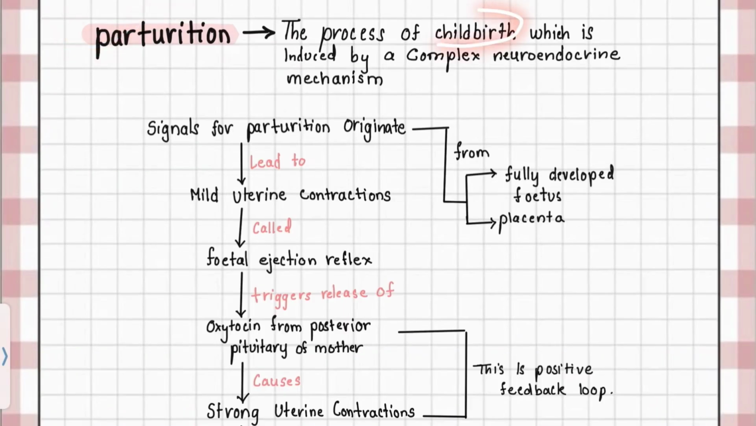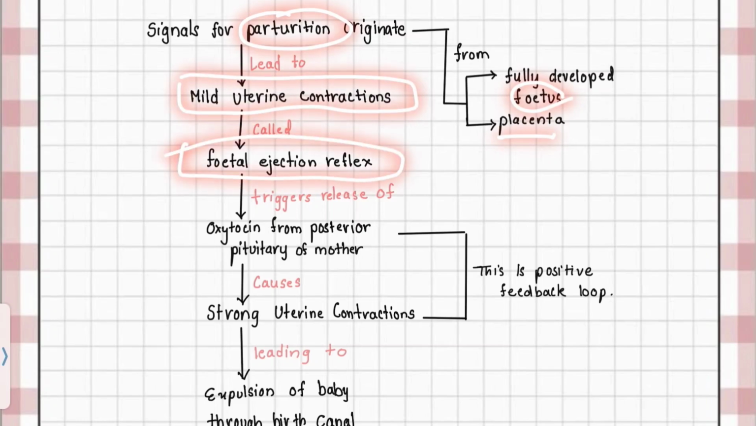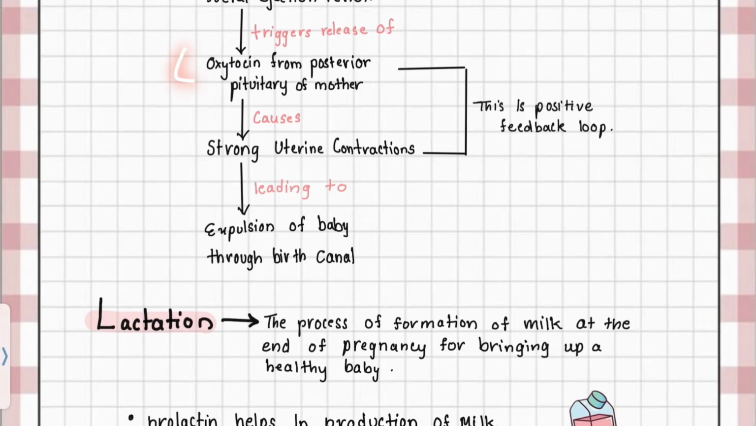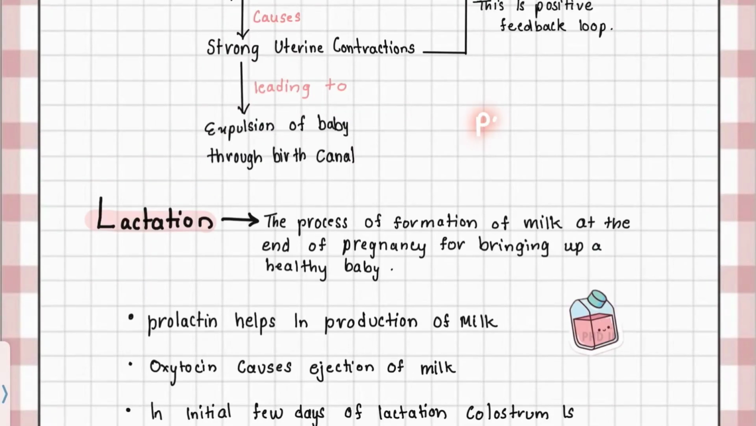Parturition is the process of childbirth which is induced by a complex neuroendocrine mechanism. So the fully developed fetus and placenta give signals for parturition, which leads to mild uterine contraction called fetal ejection reflex, which triggers the release of oxytocin from posterior pituitary of mother, which causes strong uterine contraction. The continuous release of oxytocin causes strong contraction, so from this we can understand it's a positive feedback loop, which leads to expulsion of the baby through the birth canal. Note: Pitocin is synthetic oxytocin given to females to induce labor.